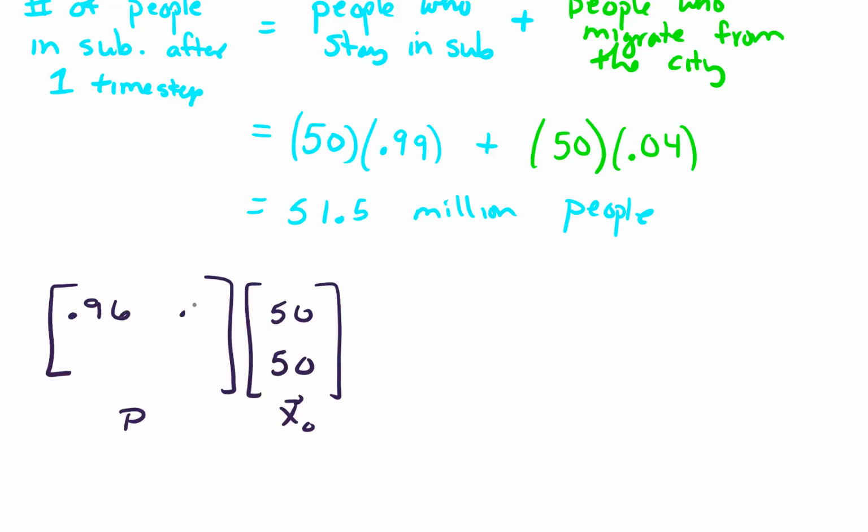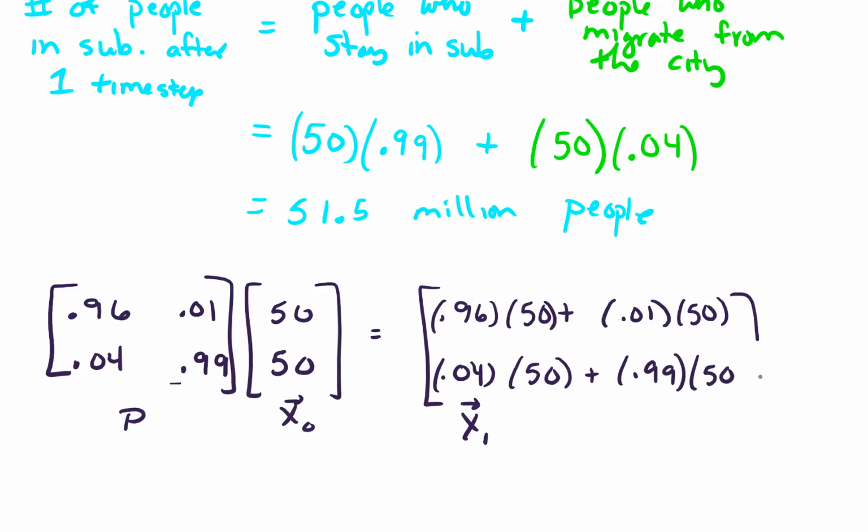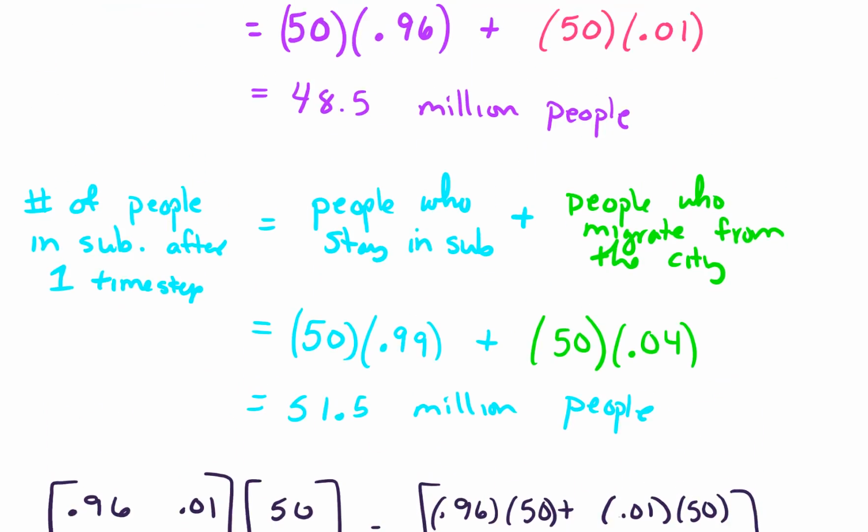So we had a 0.96, we had a 0.01, and so forth. And when we multiply the first row times this column, this gives us the 0.96 times 50 plus the 0.01 times 50. And for our second row times the column, this was our 0.04 times 50 plus our 0.99 times 50. And those were exactly the same calculations that we performed right up here. Notice that we have that calculation right here and right up here.